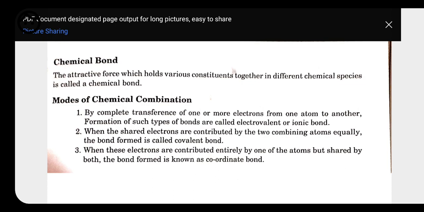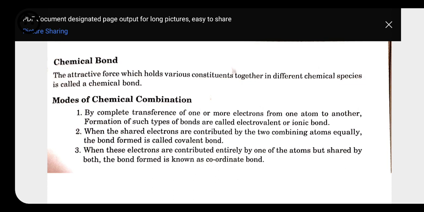Second, we have the covalent bond. A covalent bond is formed only between non-metals. An ionic bond is formed between metal and non-metal, but a covalent bond is formed between non-metals only, because non-metals are acceptors of electrons. They can accept electrons from someone, but we are not able to take out electrons from non-metals for the formation of a bond.